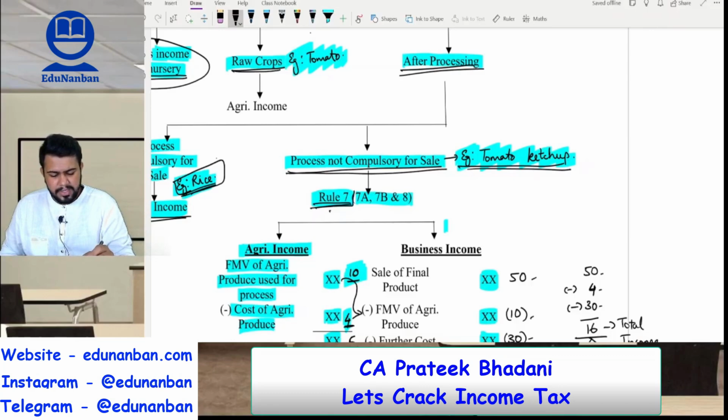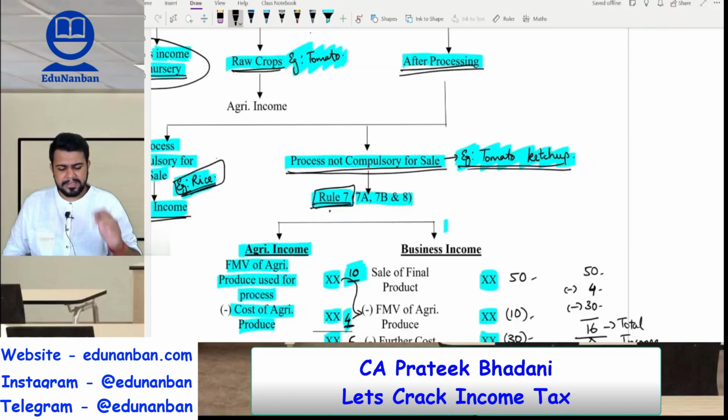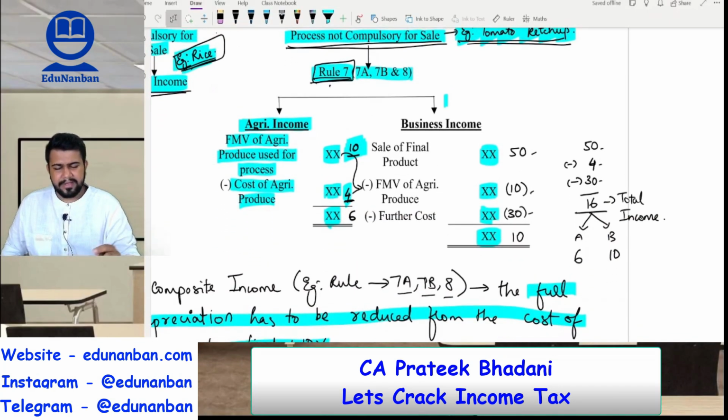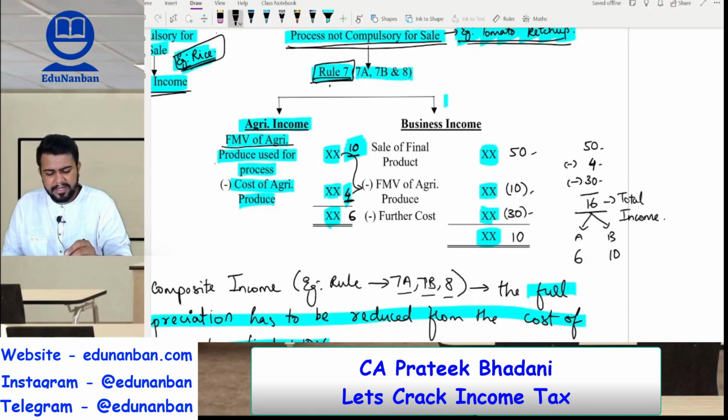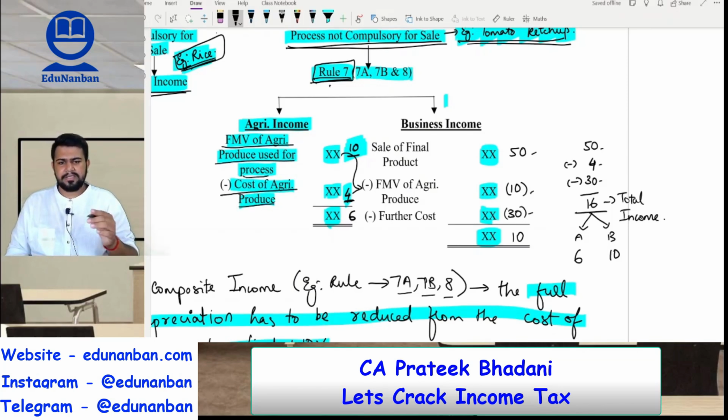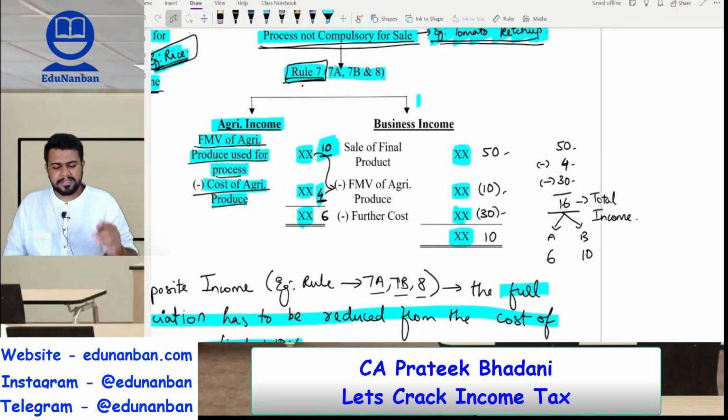The answer is using rule number 7. In rule number 7, how to find agricultural income? Agricultural income is the fair market value of the agricultural produce minus the cost of agricultural produce. You will get the agricultural income. Then how to find the business income?